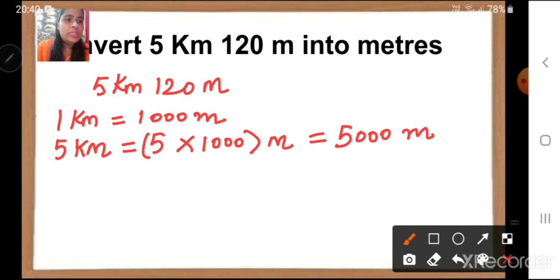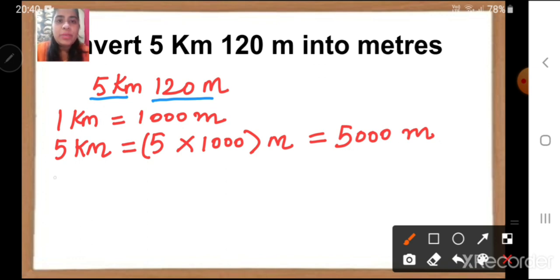Now children, the next step. We have converted 5 kilometers, correct? Now this part is remaining. 120 is already in meters. So what will we do? The meters that we have got, we are going to add them together. We are going to add the 5000 meter and 120 meter.